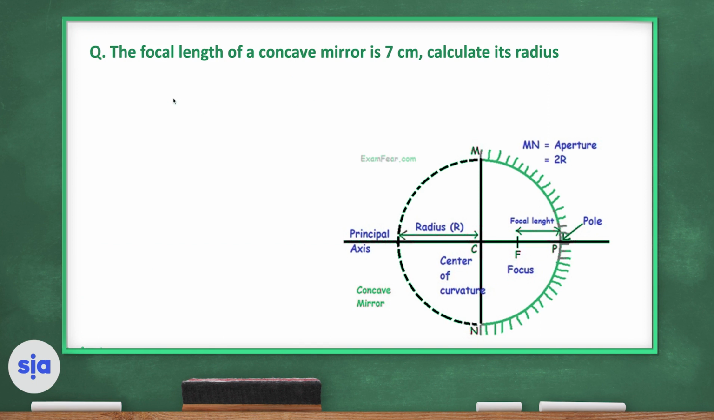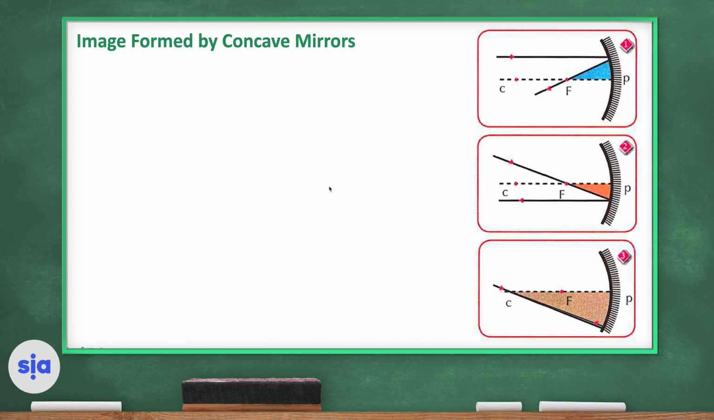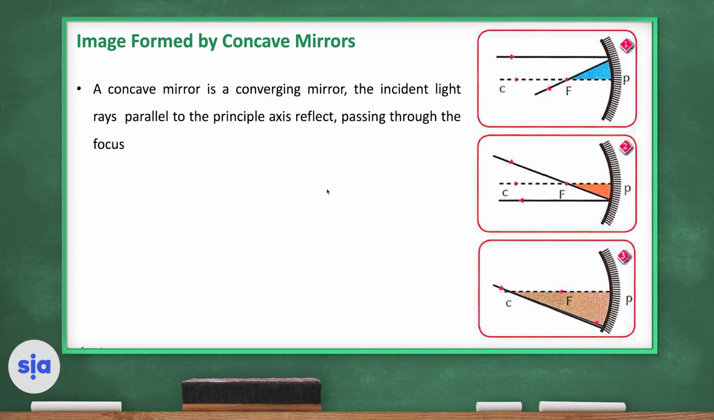So here is a question for you. The focal length of a concave mirror is 7 centimeters. Calculate its radius. We know that the radius is double the focal length. So if the focal length of a concave mirror is 7 centimeters, the radius is 7 times 2, equal 14 centimeters.